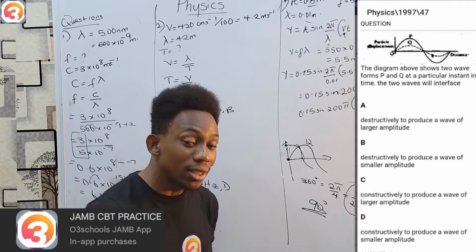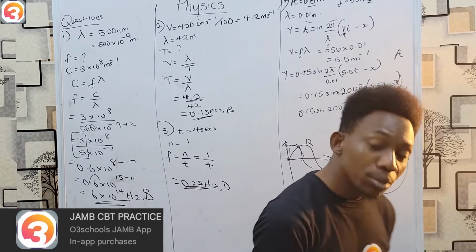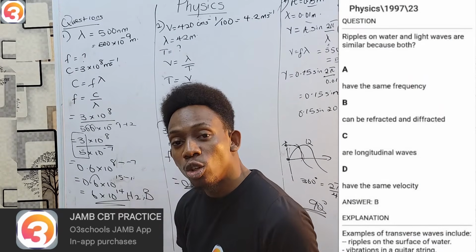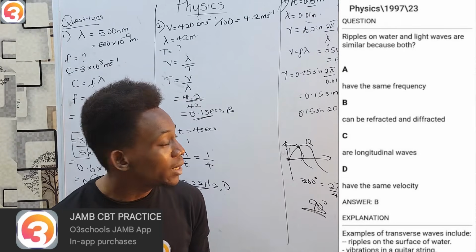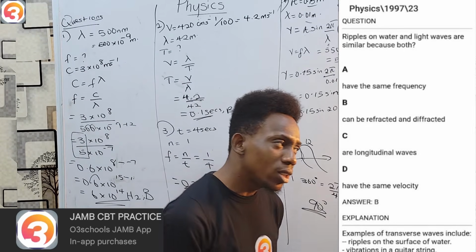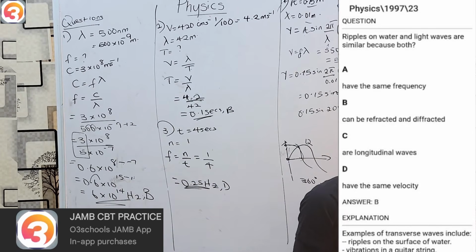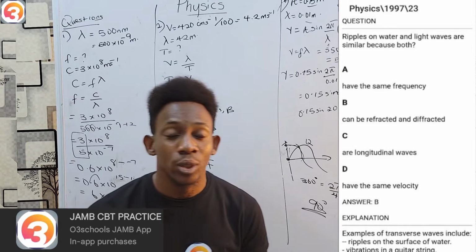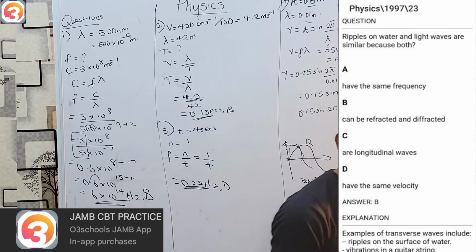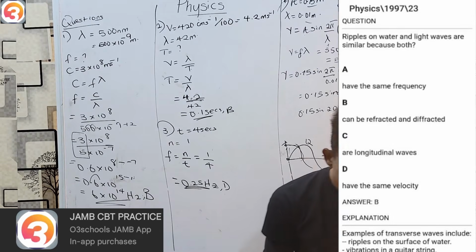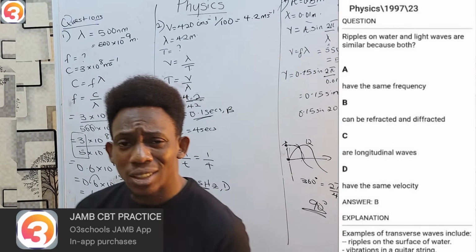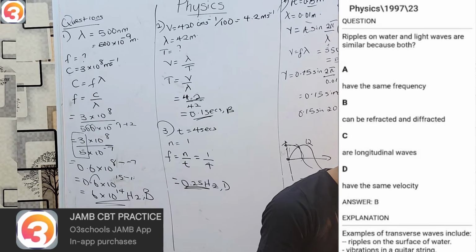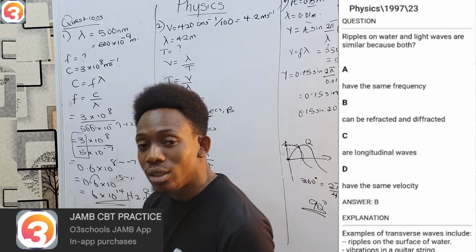And then last but not least, from the year 1997, question number 23. Ripples on water and light waves are similar because both what? What is the similarity between ripples on water and light waves? What do they have in common? A says they have the same frequency. Absolutely not. Light has a very high frequency. B says they can be refracted and diffracted. They are both waves, right? Yes. Because they are both waves, they both share the properties of refraction and diffraction.